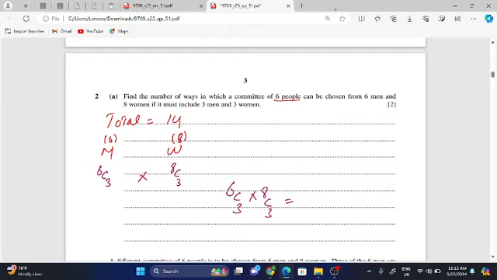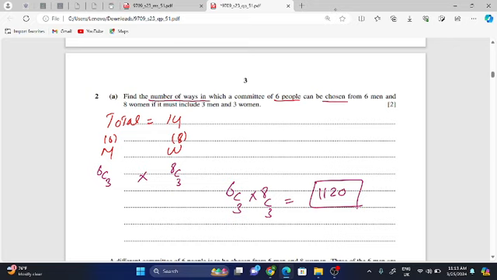That will become 1120. That is the number of ways through which you can choose the committee. The question says find the number of ways in which a committee can be chosen.